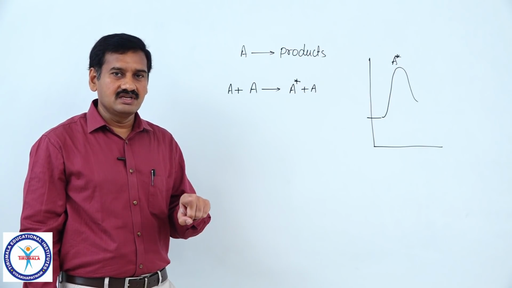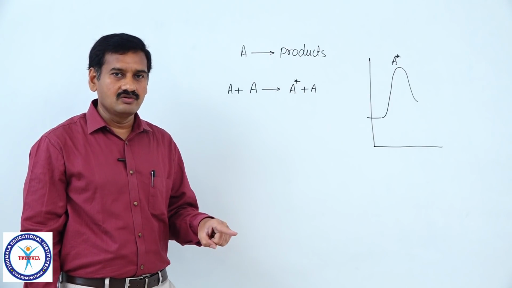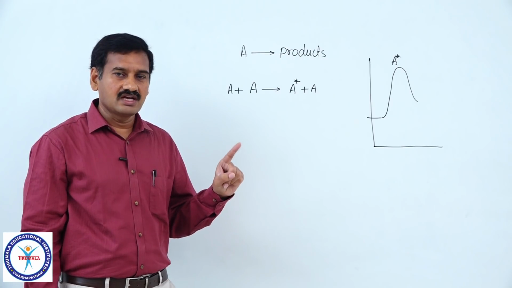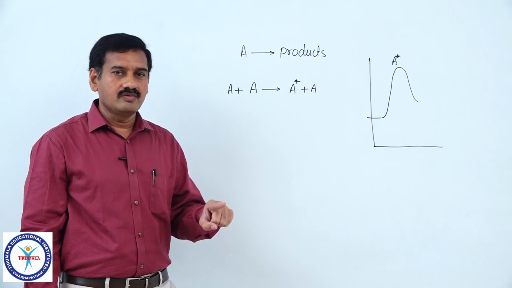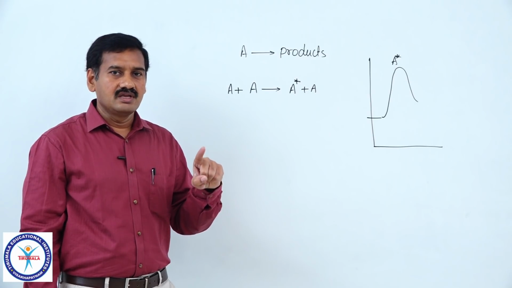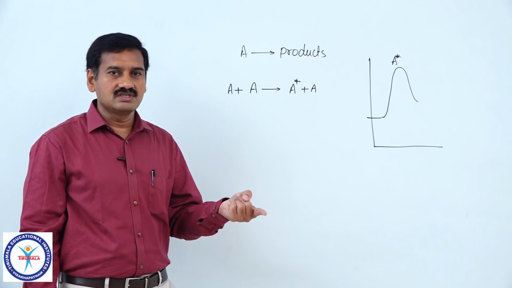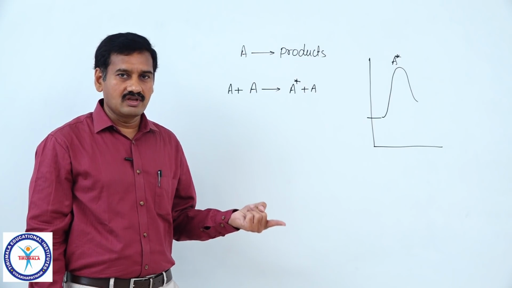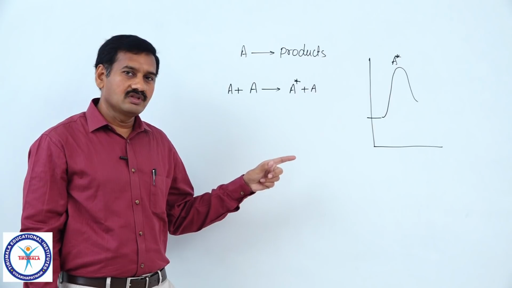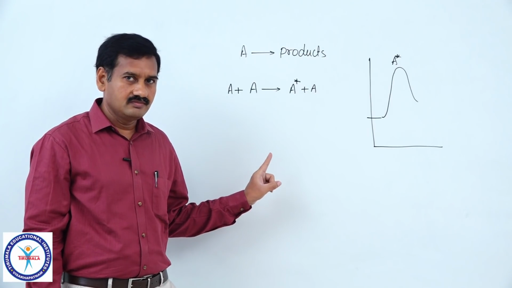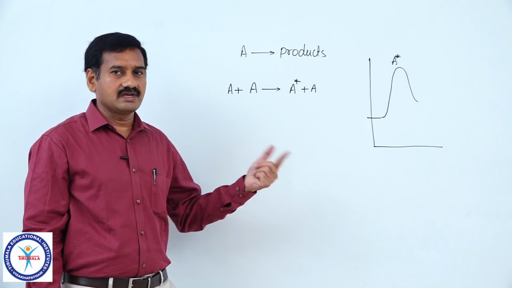Order of reaction is an experimentally determined value, but molecularity is not. Only in one particular step, the number of particles involved in the effective collisions is the molecularity of the reaction. Till now, we have discussed the elementary reactions only. If the reaction is complex, what is the situation?